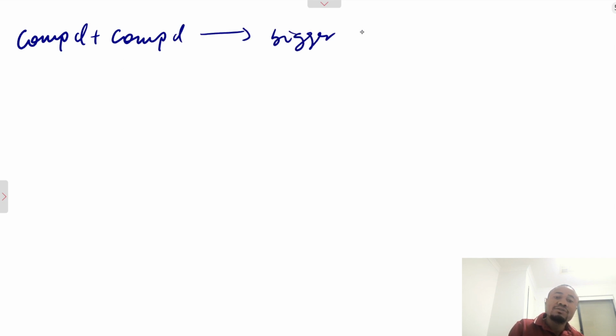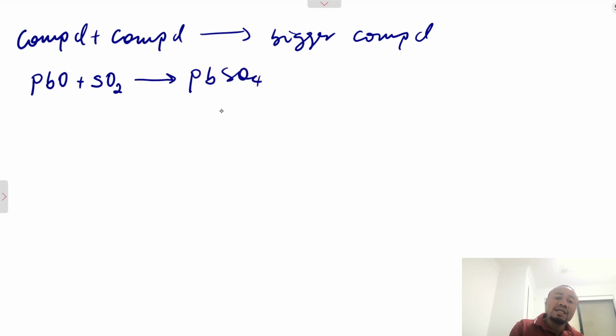Another type of example we can use to explain this compound and compound, like in inorganic reaction, compound plus compound. I think one other example to give us a bigger compound could be, let's say, PbO plus SO3 to give us PbSO4.